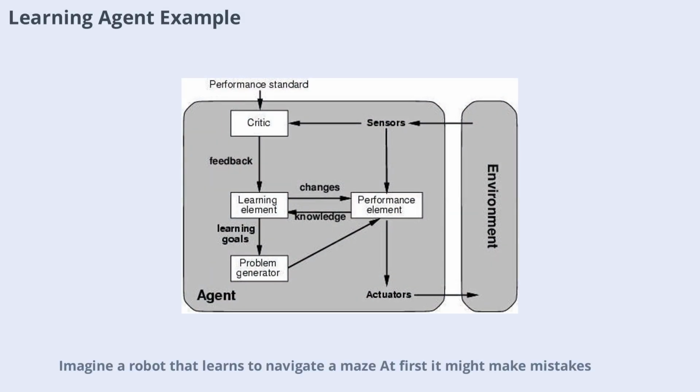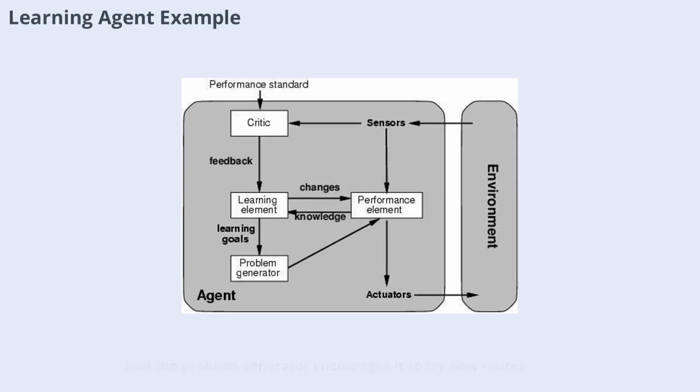Imagine a robot that learns to navigate a maze. At first, it might make mistakes, but over time it learns which paths lead to success and which ones don't. The learning element updates its knowledge, the critic evaluates its performance, and the problem generator encourages it to try new routes. This continuous cycle of learning and improvement allows the agent to become more effective with each attempt.